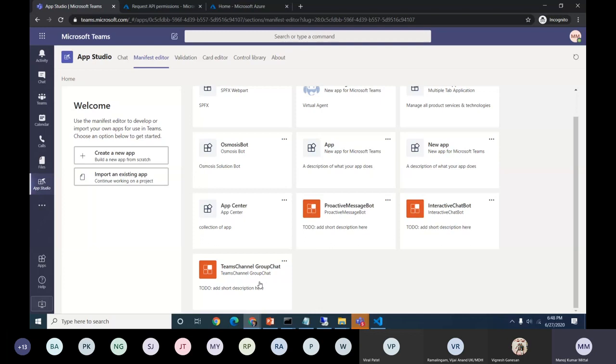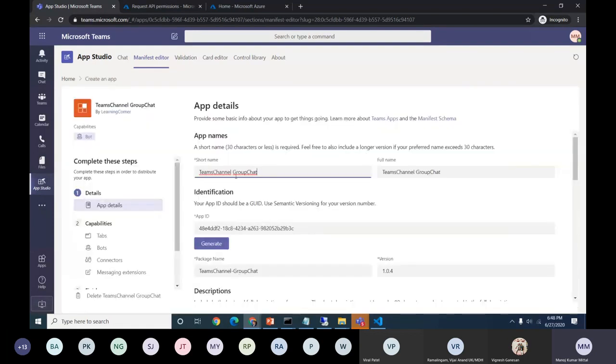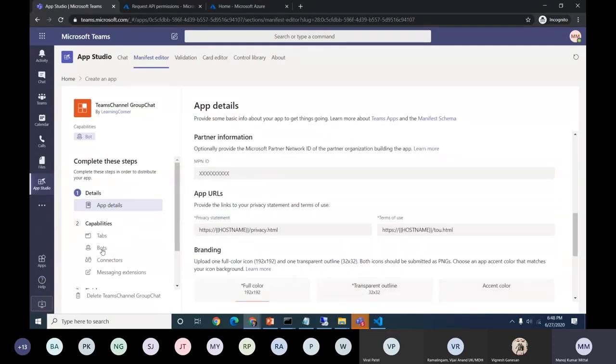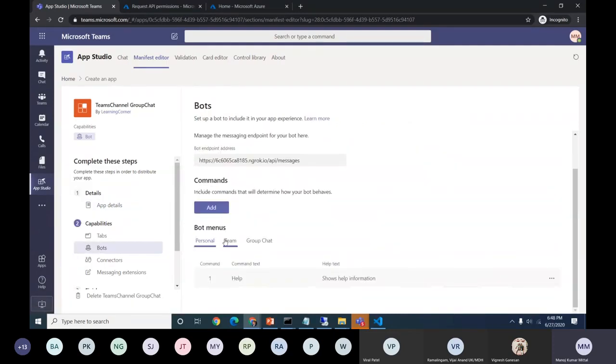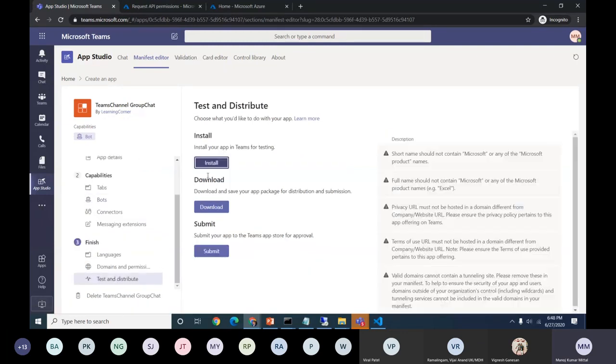The new app I have created starts appearing here. If you see, it shows all the descriptions and all the details we have defined. We can verify in the bot section also, as we have one hint text, it starts appearing here also. And this is our ngrok endpoint, which helps to debug the application. Then test and distribute, click on install.